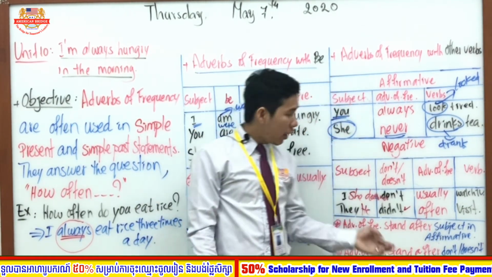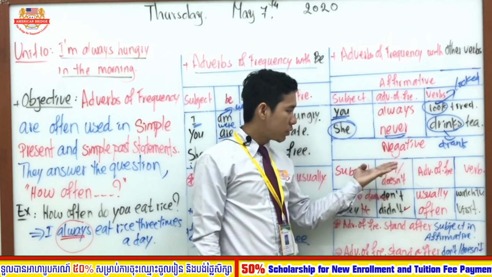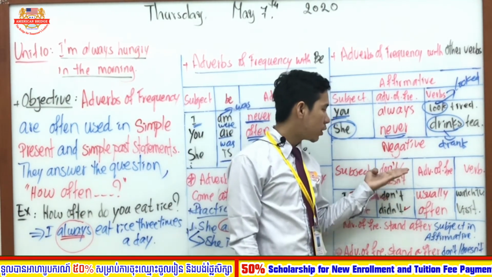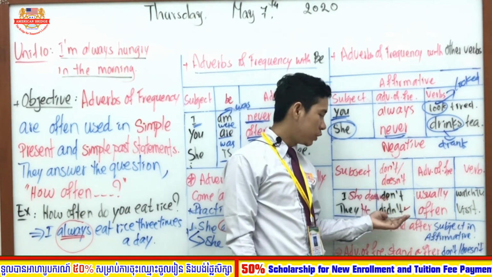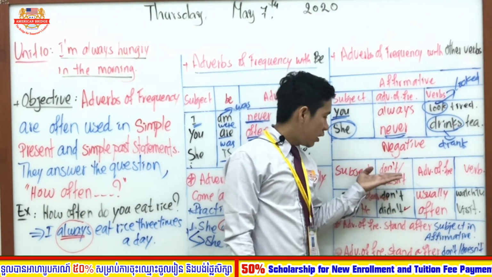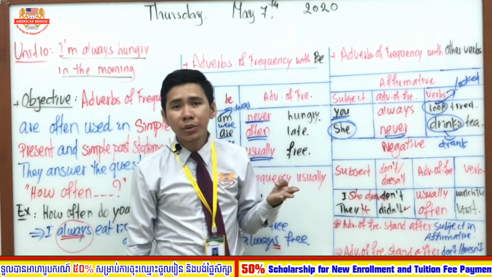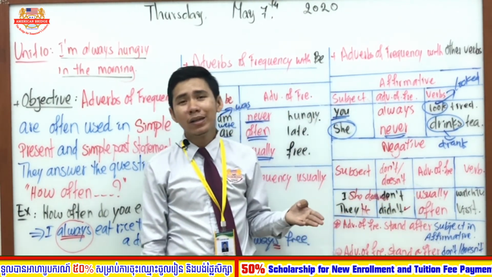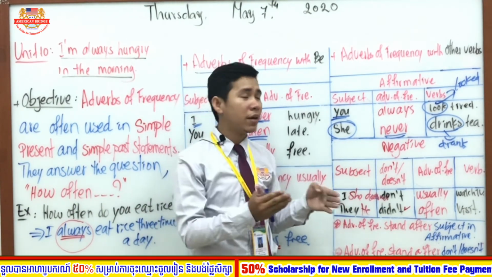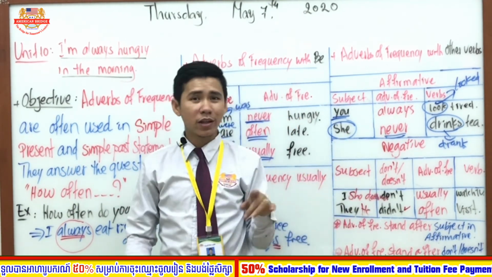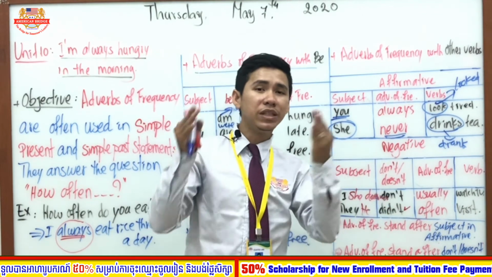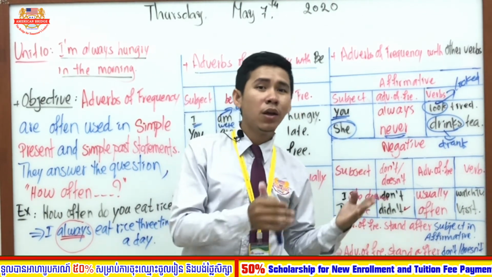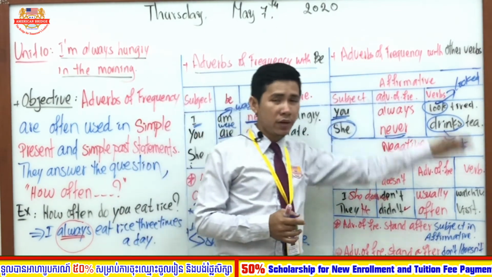Negative depends on do, does, don't, doesn't, or didn't. If in present you will use don't or doesn't, in the past you will use didn't. Don't is used with I, we, you, they. Doesn't is used with he, she, it. So if you know only this case, it might be easy for you to clarify which one to use with don't and which one with doesn't, in order to create a sentence in negative statement using an adverb of frequency.